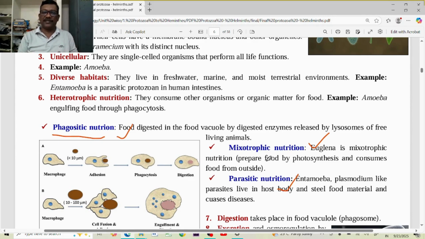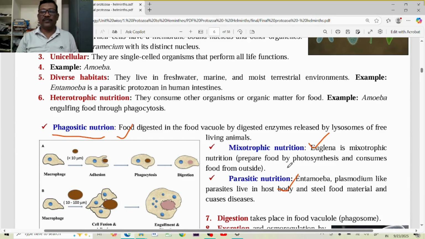Those are animals. They can take the food material from outside. That is the complex food material that can be digested in the food vacuole, or phagosome, with the help of lysosomal enzymes. But they can also synthesize the food with the help of chlorophyll molecules present in their chromatophores by the photosynthesis process.